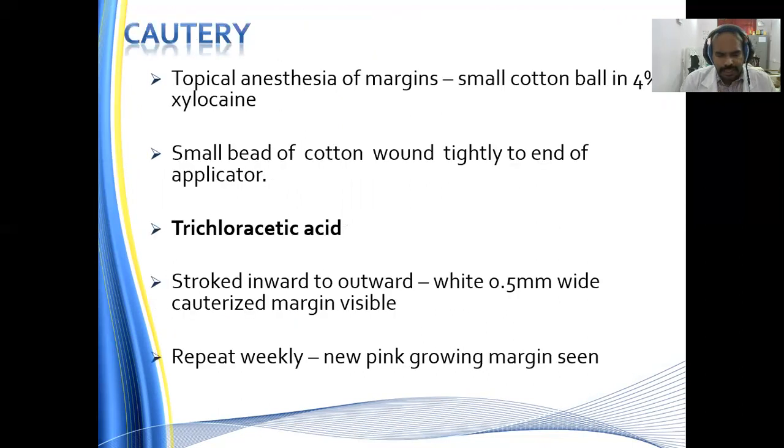For cautery, topical anesthesia of the margins is given with 4% xylocaine. Then a small bead of cotton is tightly wound at the end of the applicator, and the cautery material which is used is trichloroacetic acid. Stroke inward to outward. A 0.5 millimeter wide cauterized margin should usually be visible. Repeat weekly, so that new growing margin can be seen. This is with the help of trichloroacetic acid.